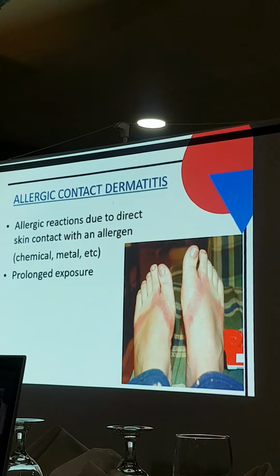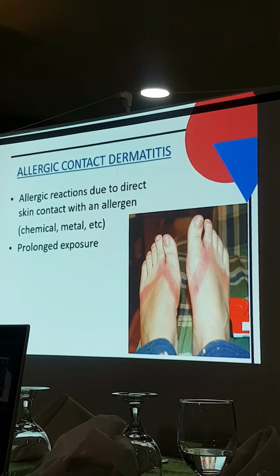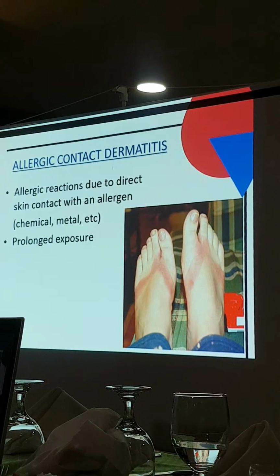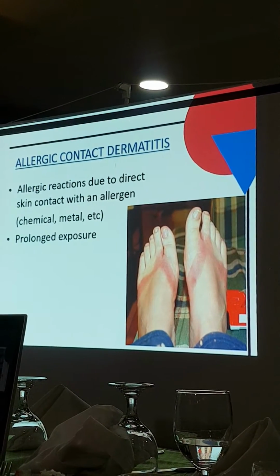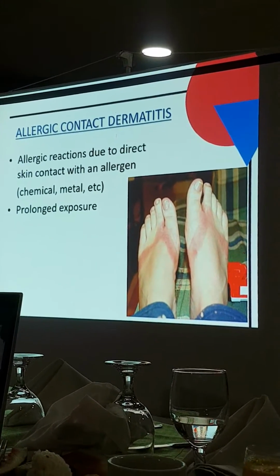And usually, there is a prolonged exposure to that material, and this is one of the examples of delayed reaction. So it happens, or you would observe it a few days after the contact with the skin.